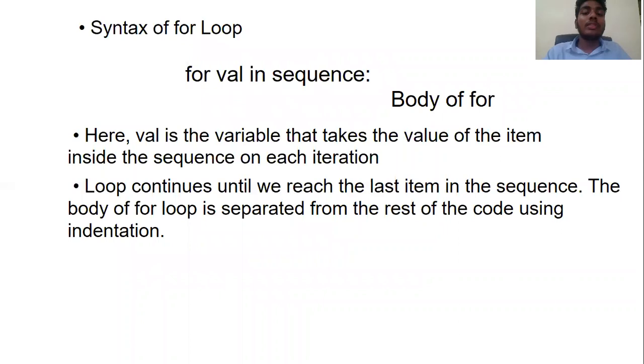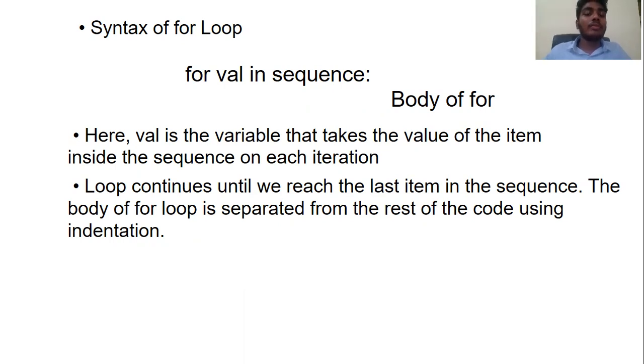For variable in sequence, then the body of the for loop. Here, val is the variable that takes the value of the item inside the sequence in each iteration. The loop continues until we reach the last item in the sequence. The body of the for loop is separated from the rest of the code using indentation.